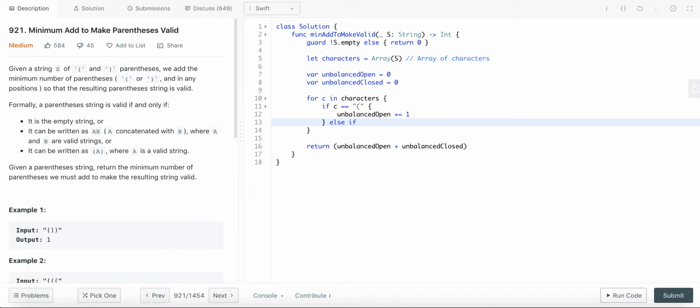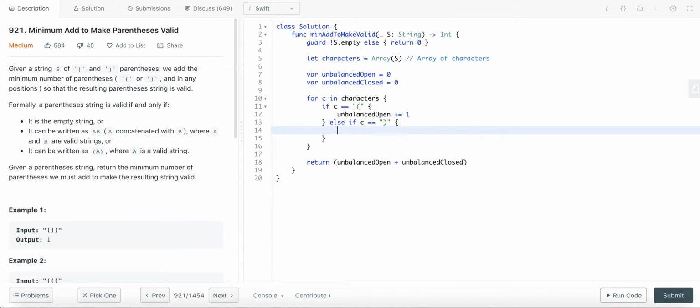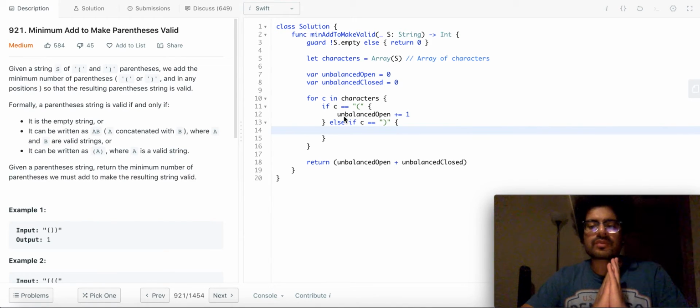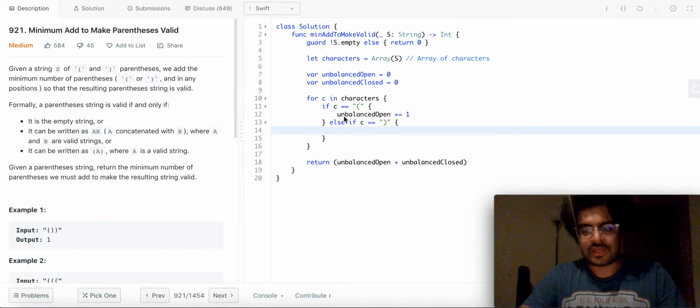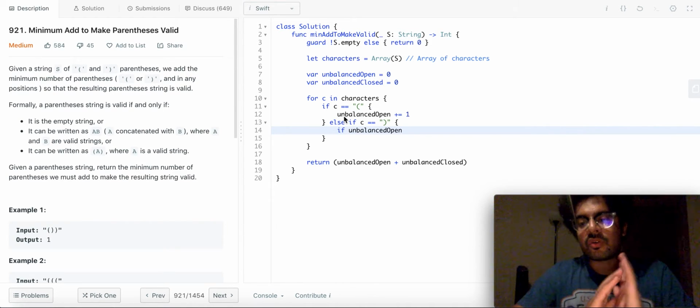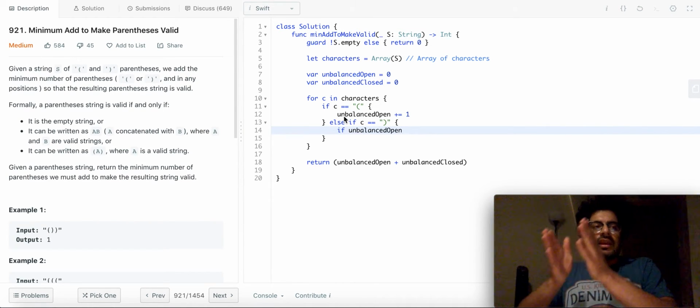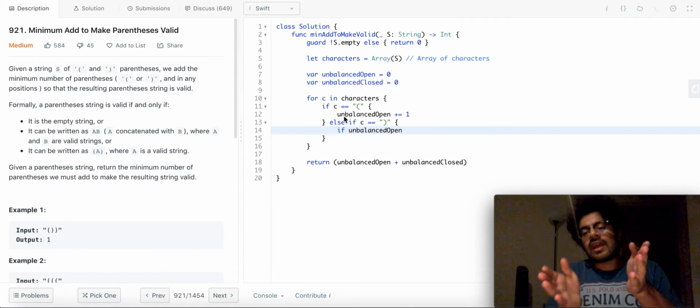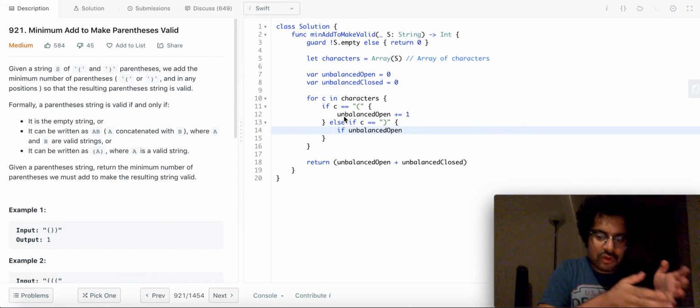Okay, else if c equals closing brace. Now, as I said, I'm thinking about this problem from the perspective of a closing brace. If you find a closing brace, there are two cases, as I mentioned before. If there are any unbalanced opening braces that I have found until now, this closing brace will help in balancing those. Actually, it will balance the closest opening brace.